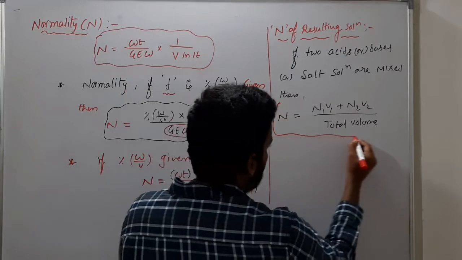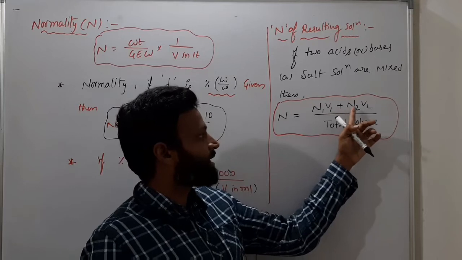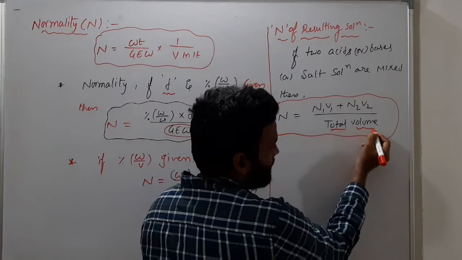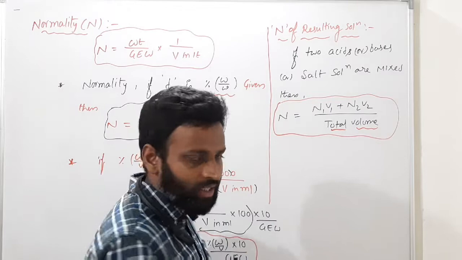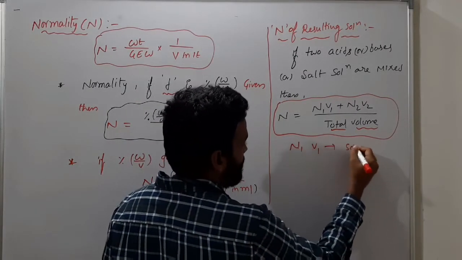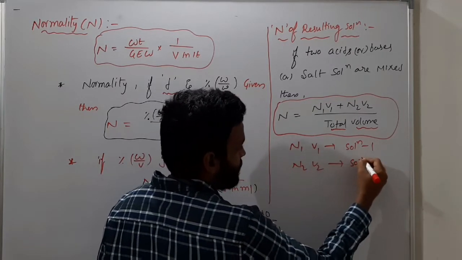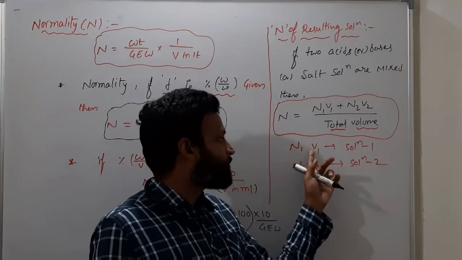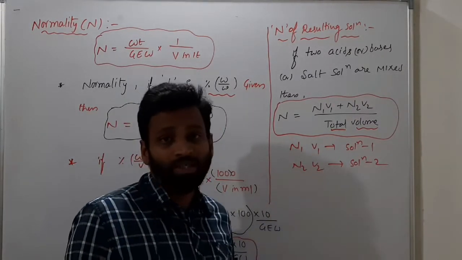So the same we use for molarity, or not? Yes. So normality is equal to N1V1 plus N2V2 by total volume. As I told you, this total volume can be V1 plus V2 or more than V1 plus V2. That was given already. So what is N1 V1? N1 and V1 are for solution 1, and N2 V2 are for solution 2. N1 is the normality of the first solution, V1 the volume of the first solution, N2 the normality of the second solution, V2 the volume of the second solution.